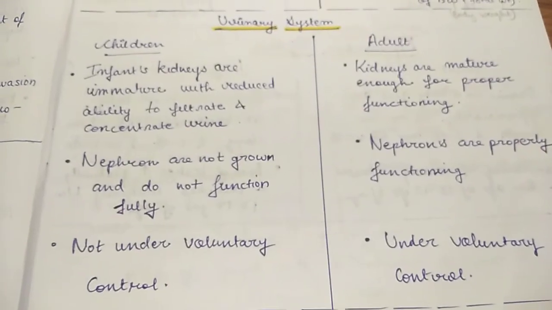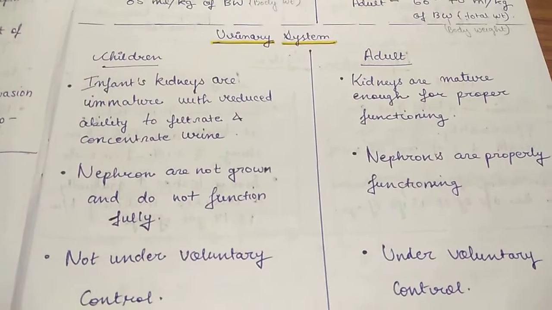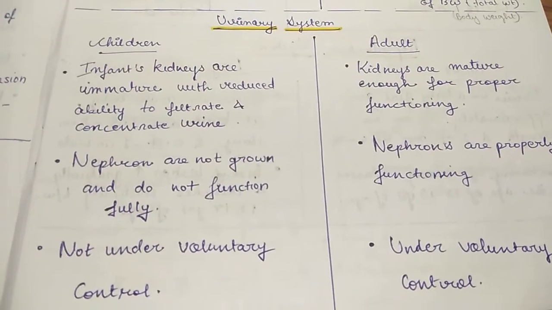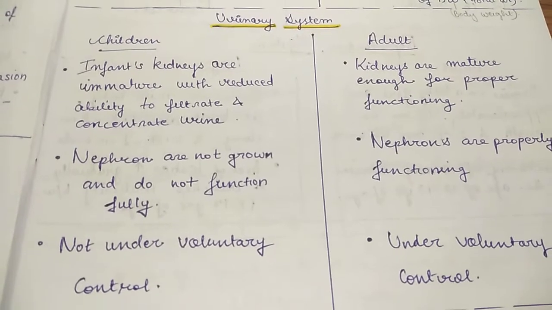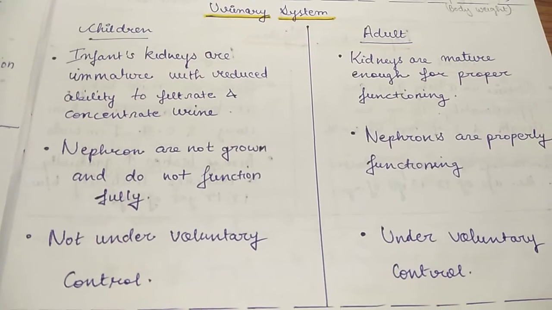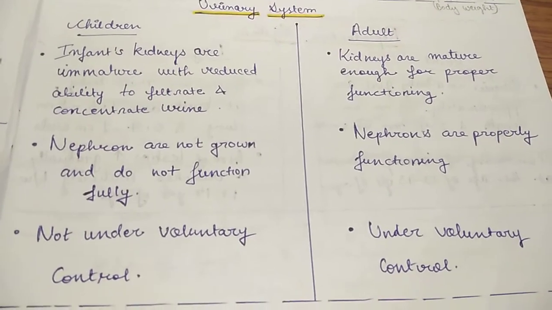Then moving towards the urinary system. Infants or children have very immature or reduced ability to filter and concentrate urine, and in adults the kidneys are mature enough for proper functioning.